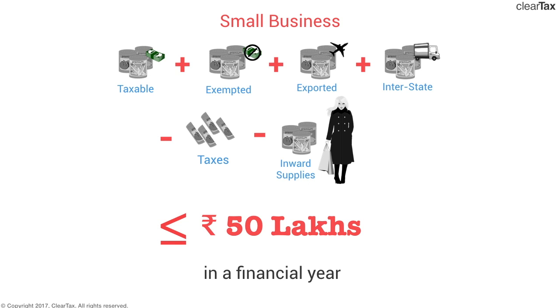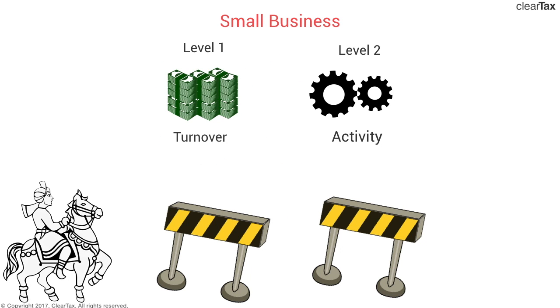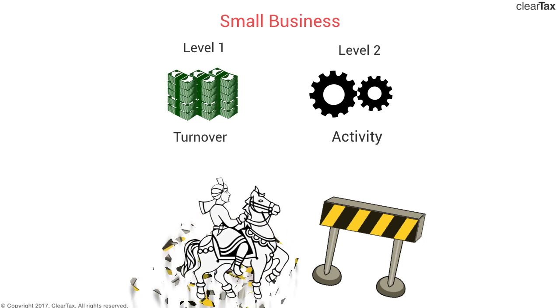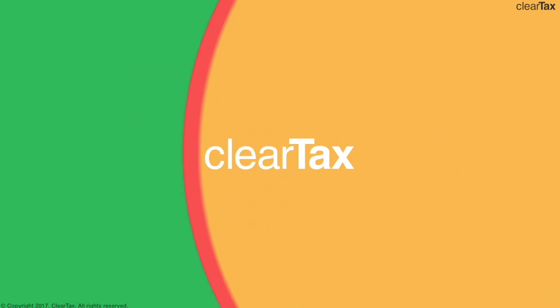So go check your books. Hurry. Whoa, you've noticed you're eligible as far as aggregate turnover goes. You've broken the first hurdle. And now there's only one more hurdle that you have to break, that of activity.